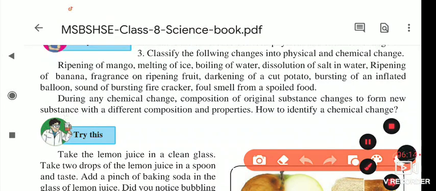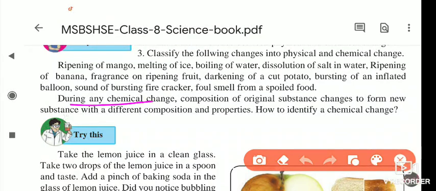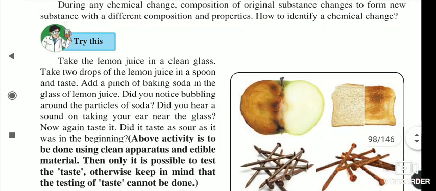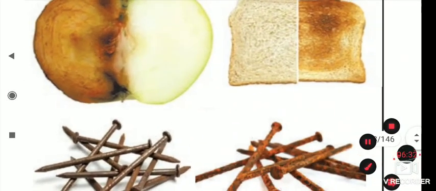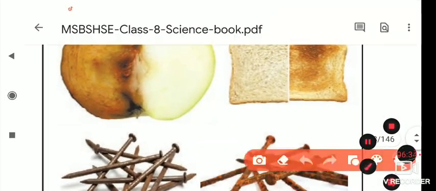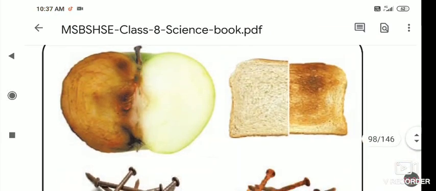During any chemical change, what happens? The composition of the original substance changes and forms a new substance with different composition and properties. How to identify a chemical change is what we are going to study in this lesson. First of all, look at some pictures. Just now I told you the example of a potato, and the same is shown here on the upper side.